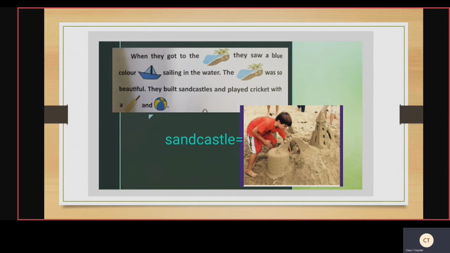They built sand castles. Sand castles means, children, you can see the picture I have kept here. Here this boy is making sand castles. Castles made by sand. They built sand castles and played cricket with a bat and ball. Where the picture of bat is given, you need to write bat. Where the picture of ball is given, you need to write ball. The meaning of sand castle is nothing but a castle made of sand.